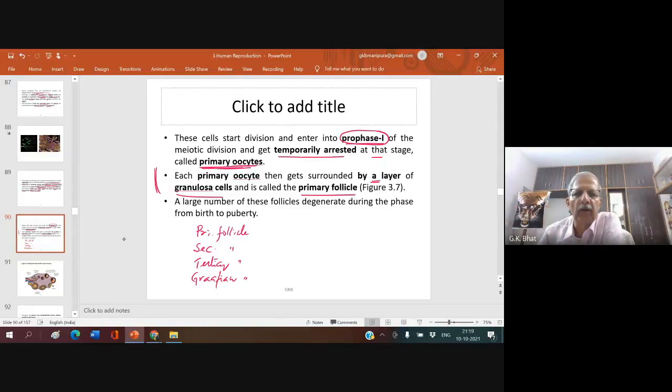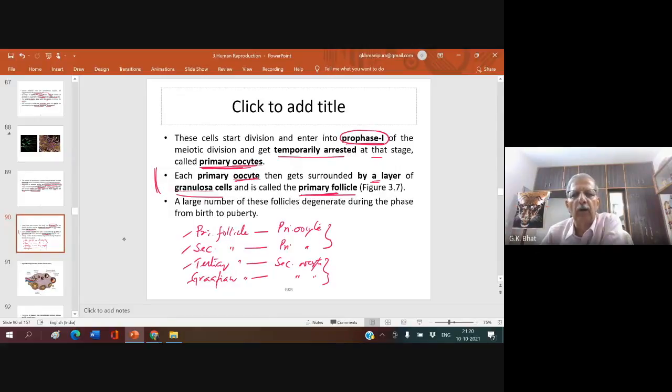Remember, primary follicle contains a primary oocyte. Please take down: secondary follicle contains primary oocyte, and tertiary follicle contains secondary oocyte. And Graafian follicle also contains secondary oocyte. I hope it is understood. Primary follicle and secondary follicle always have primary oocyte. Tertiary follicle and Graafian follicle will have secondary oocyte. So, each primary oocyte gets surrounded by a layer of granulosa cells, and it is called a primary follicle, a primary follicle with a primary oocyte.